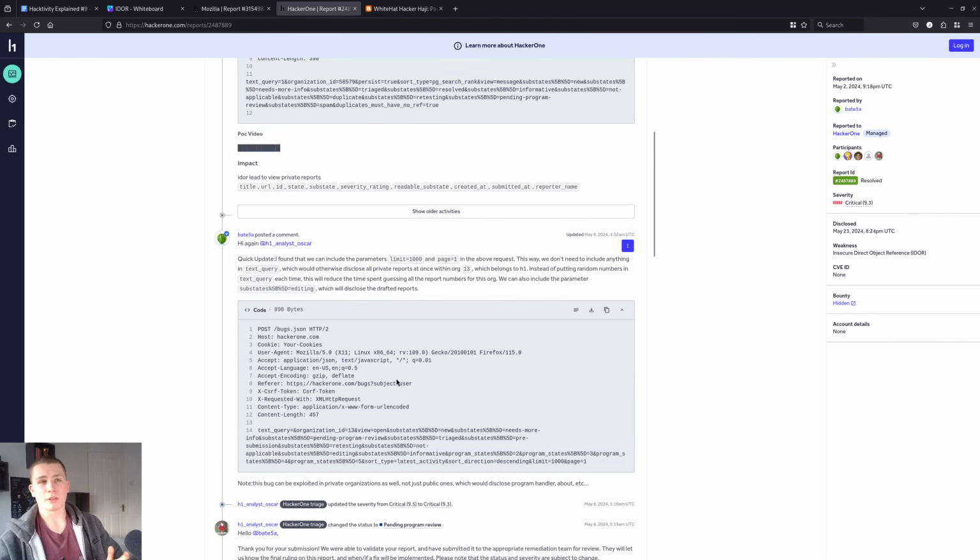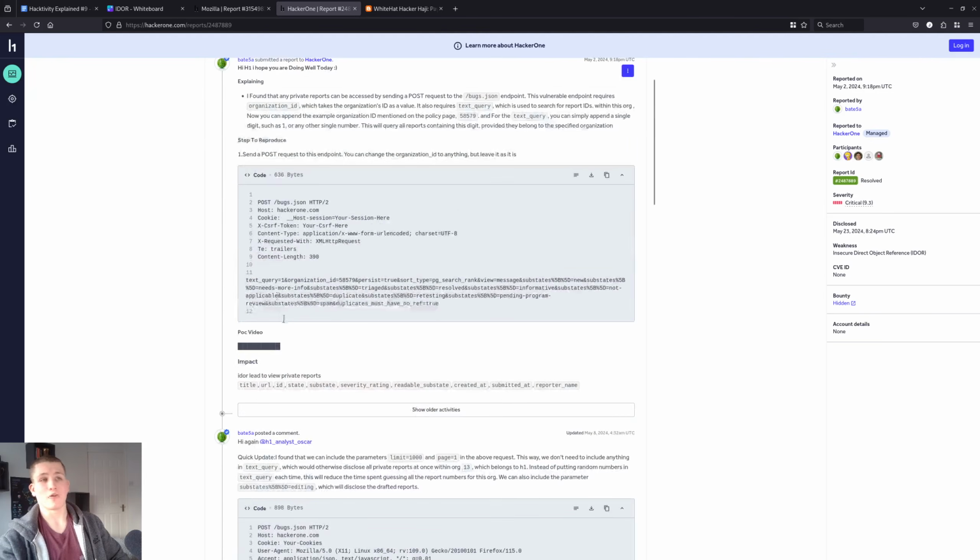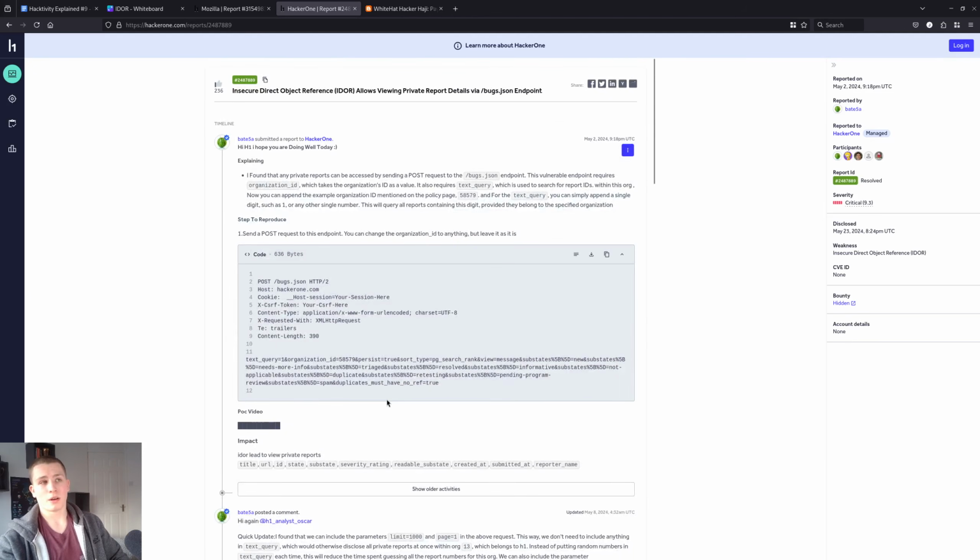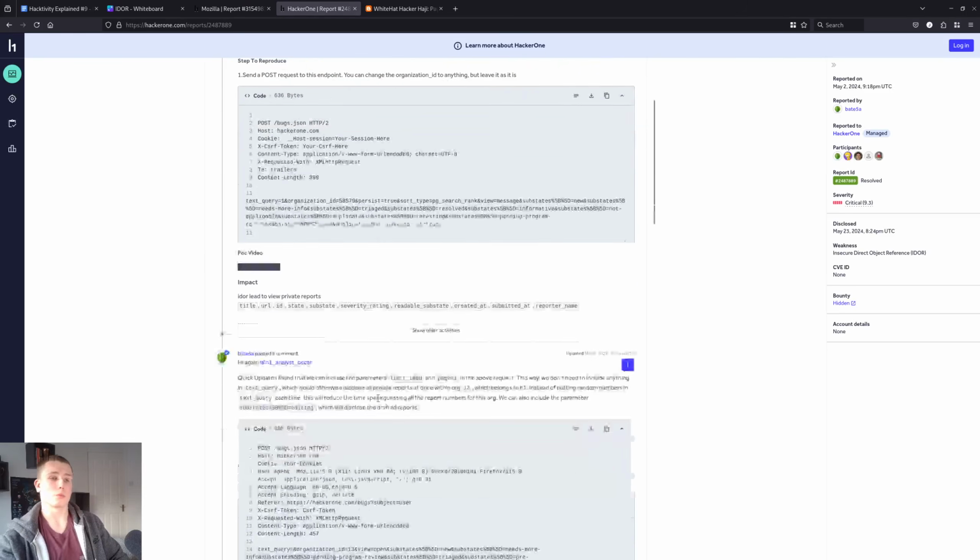As well as that, maybe this happened because people hadn't tested the organization part of this. Maybe they were just looking at whether a user could access another user's report and not whether a user could access an organization's report. That also could be possible. Either way, that's a critical IDOR from HackerOne there, which should definitely make you think that if a company like this can fall for an IDOR, then definitely a lot more companies would.